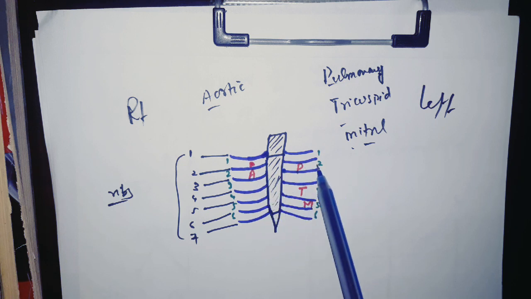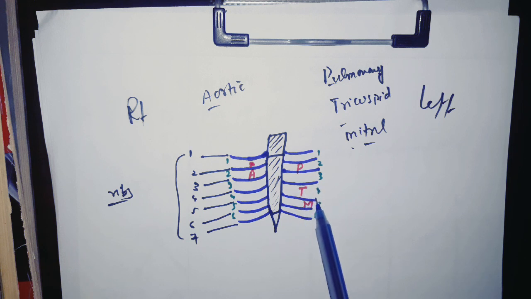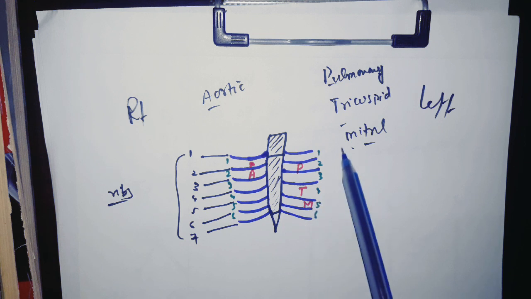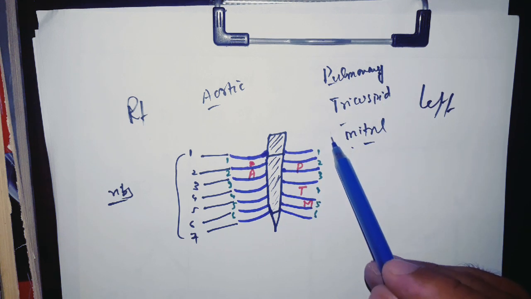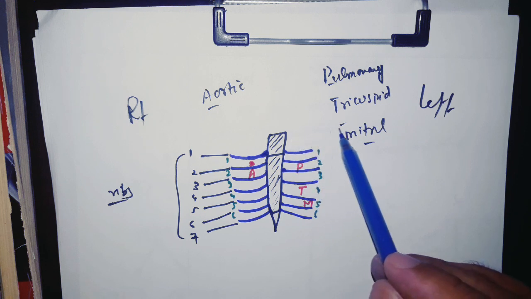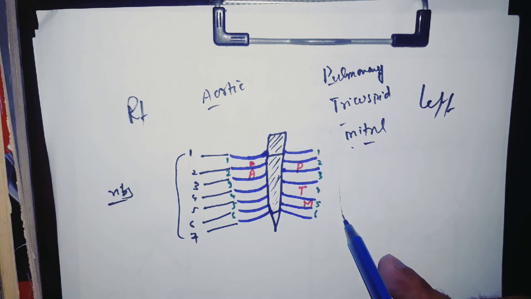For the pulmonary, it is on the left side, second intercostal space. In the fourth intercostal space we talk about the tricuspid, and for the mitral valve it is the fifth intercostal space, but here we talk about the mid-clavicular line, because here is the clavicle, so the midpoint of the clavicle at the fifth intercostal space, the mid-clavicular line, is for the mitral valve.